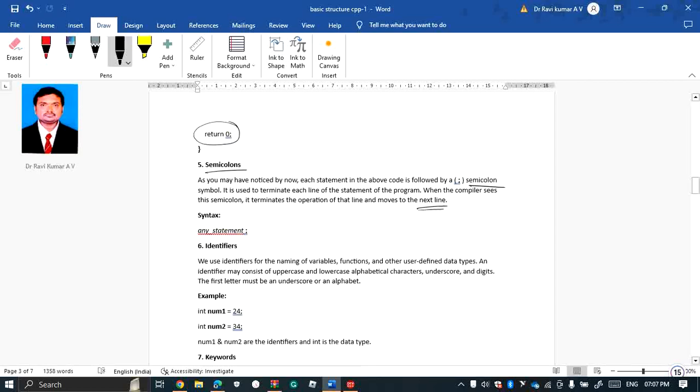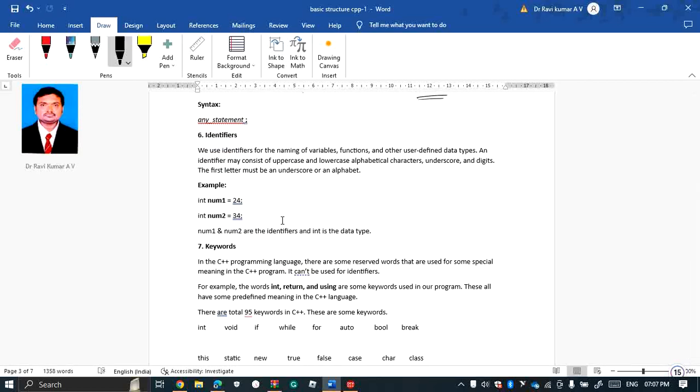Next we'll go with identifiers. Identifiers are the names of variables, functions and other user-defined data types.